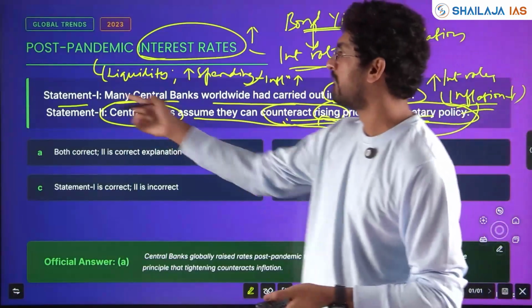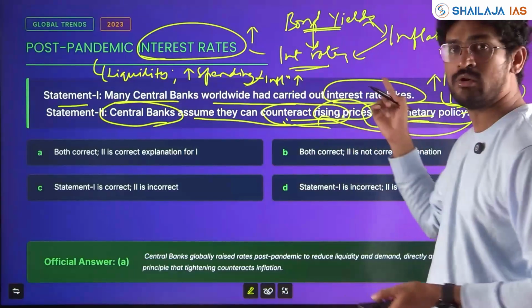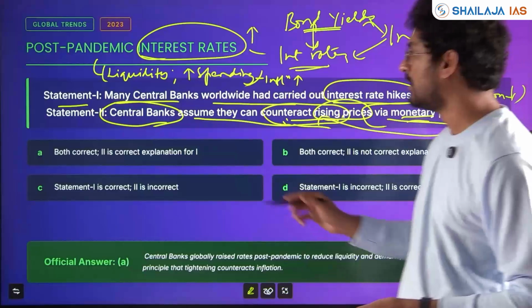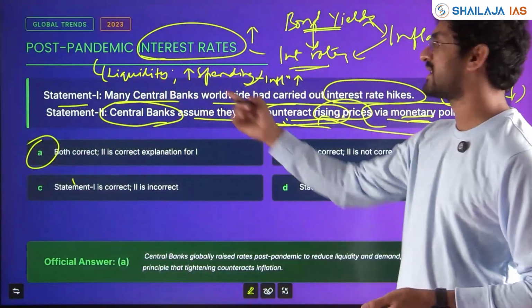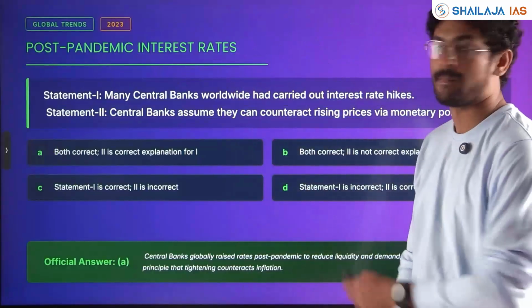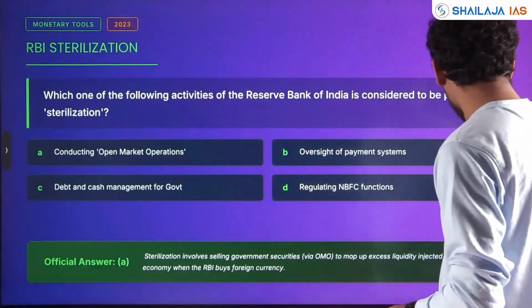That is the reason which explains statement 1, why central banks increased the interest rate, to keep inflation in check and reduce rising prices. So option E: both 1 and 2 are correct, and statement 2 explains statement 1. Asked in 2023. Clear? 2023. One more, on RBI functions.